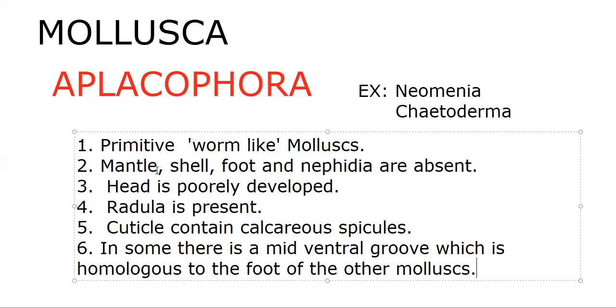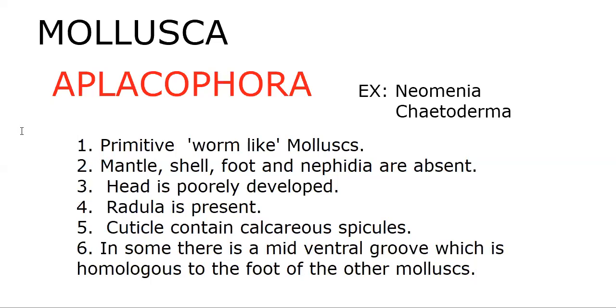The cuticle contains calcareous spicules. In some there is a mid-ventral groove which is homologous to the foot of the other mollusks. So examples, what we said, Neomenia and Chaetoderma.